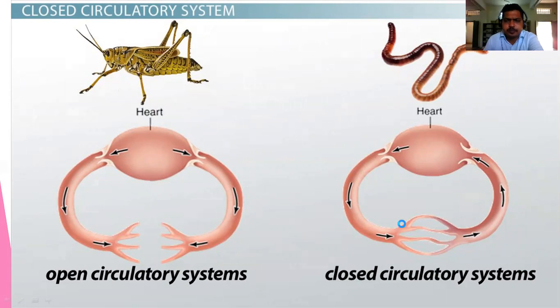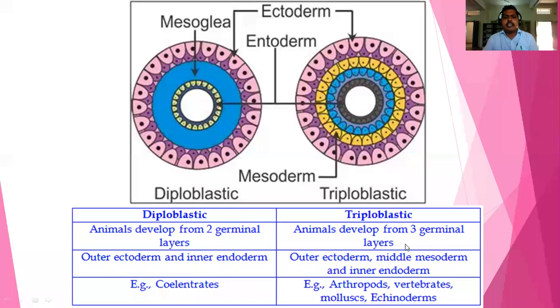Next one, and here you may see diploblastic and triploblastic. What is diploblastic and what is triploblastic? Diploblastic means in the embryonic stage we may see two embryonic layers. Di means two, blastic means embryonic layers. Diploblastic means two embryonic layers are present in the embryonic stage.